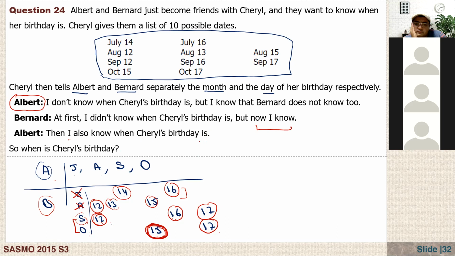You said that in September we have 12 and 16, but you forgot to say 17. No.